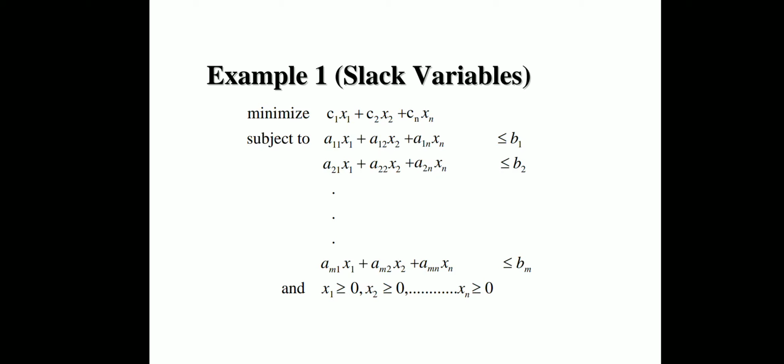Let us take an example of slack variables. Minimize c1 x1 plus c2 x2 plus cn xn subject to a11 x1 plus a12 x2 plus a1n xn less than or equal to b1, a21 x1 plus a22 x2 plus a2n xn less than or equal to b2, and the last row am1 x1 plus am2 x2 plus amn xn less than or equal to bm, and it is also given that x1, x2, xn are greater than or equal to 0.